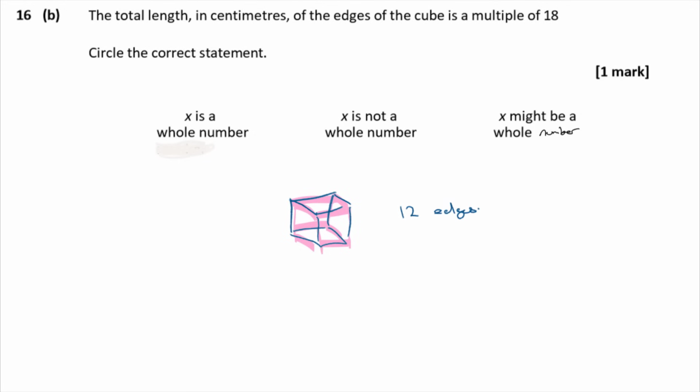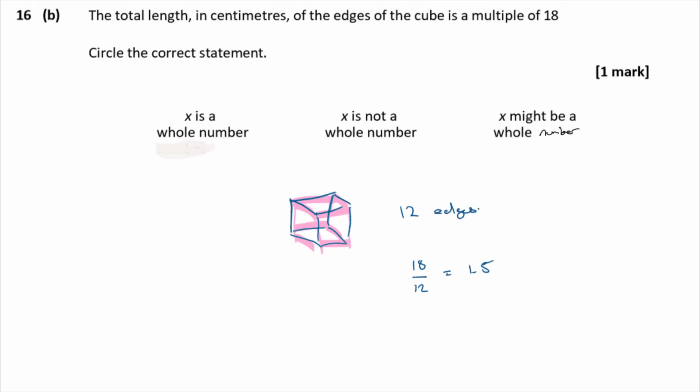Okay. And 12 edges, if you add up the total length in centimeters of the edges of the cubes, you get a multiple of 18. Is x a whole number? Is x not a whole number? Is x might be a whole number? Well, let's say that the total was 18, the first multiple of 18, and you've got 12 edges, then each edge is going to be 18 divided by 12. It's going to be 1.5. That's not a whole number, is it?